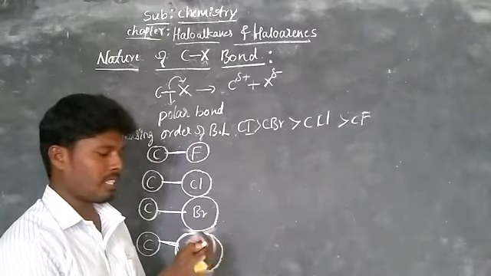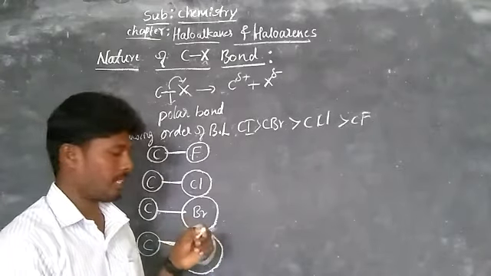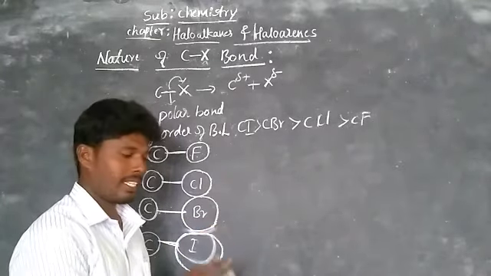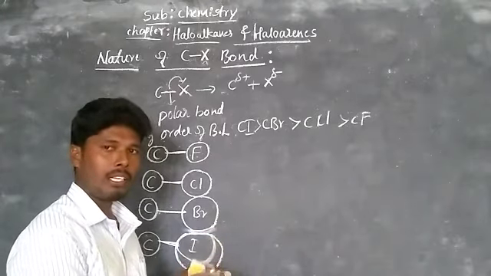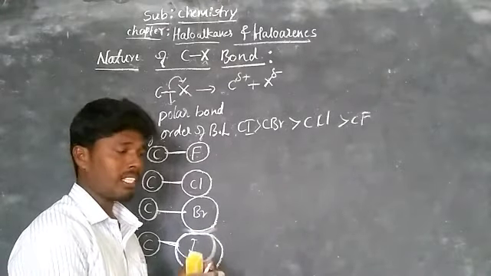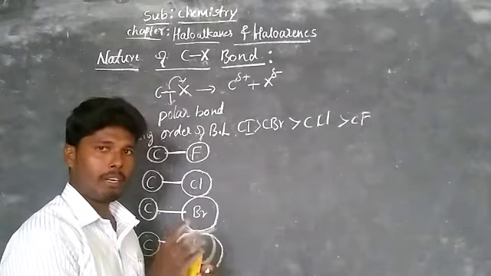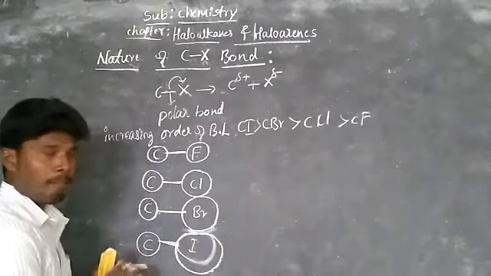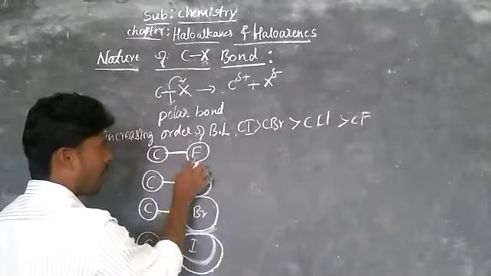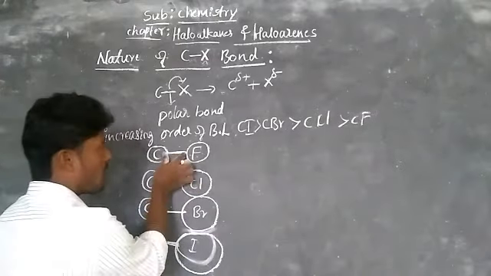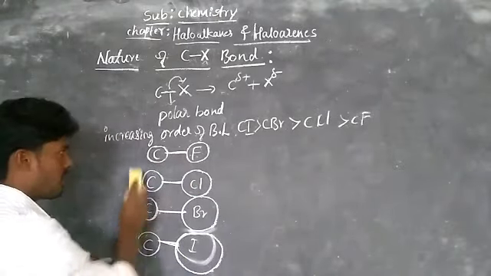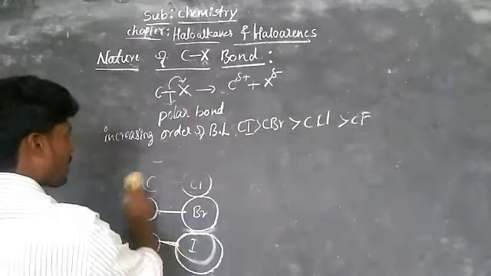Similarly, if the chalk piece is a very small piece, let's take a tablet, its size is very small, right? So you can't break it easily. It means we have to apply some energy, then only it will break. Like that, the bond length is less in carbon fluoride. Therefore, the bond strength is higher.